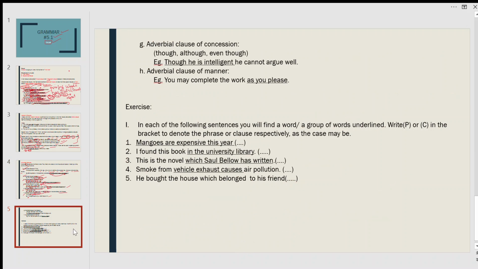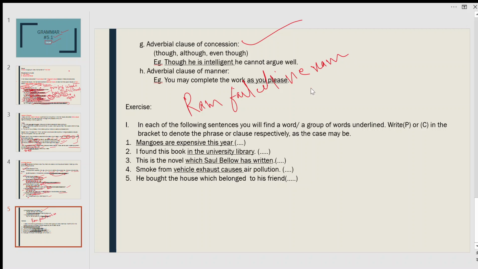Next one is the adverbial clause of concession. Concession means when you give a concession to something, to a sentence. Though he is intelligent, he cannot argue well. Suppose you are saying that Ram failed in the exam.